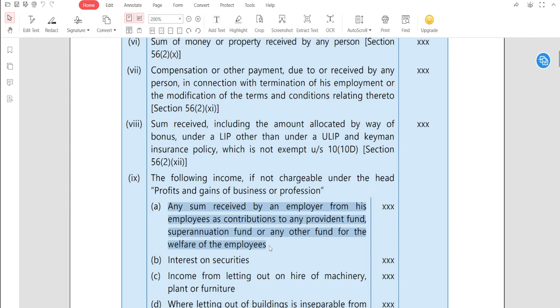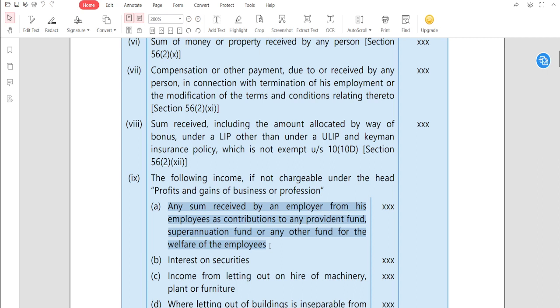बहुत सिंपल है, अगर मान के चलो दीपिका, you are working under ITC and ITC deducted some amount from your salary, so it goes to the company. ITC deducted 200 rupees from your salary every month due to the welfare scheme of the employees. So these 200 rupees go towards the employer and it will be taxable in the hands of the employer because the employer is receiving the money. You are not going to get the benefit until there is something happening. But this amount that is deducted from your salary goes to the employer, so it will be taxable in the hands of the employer.